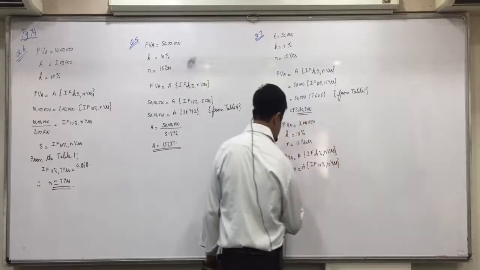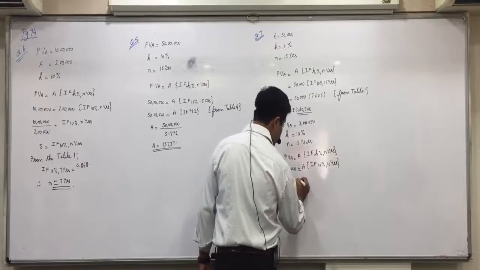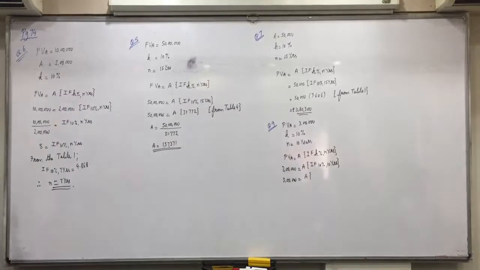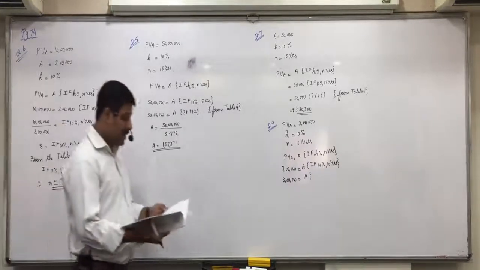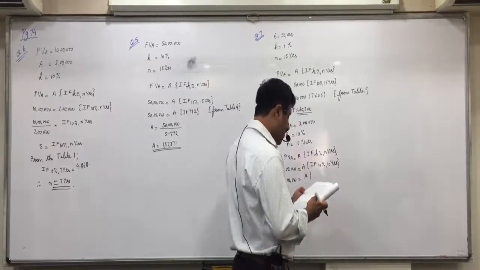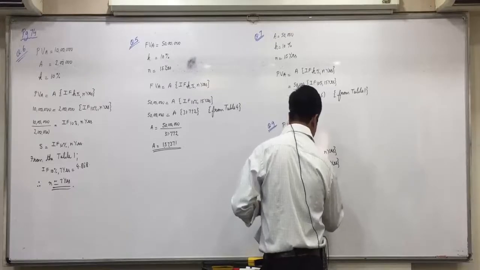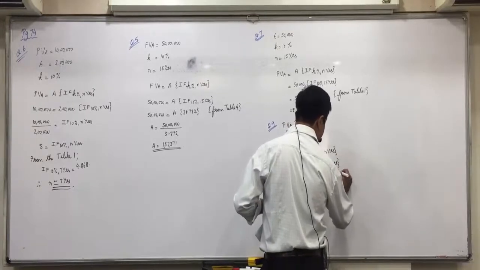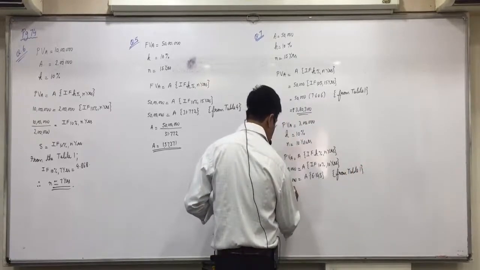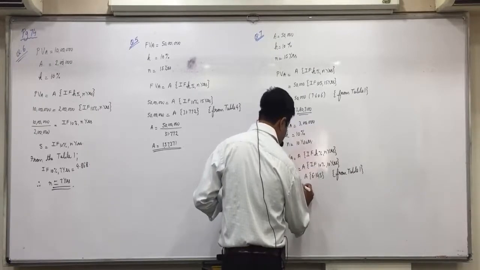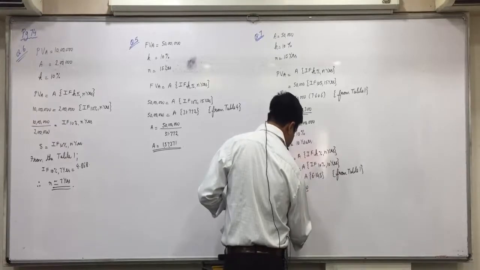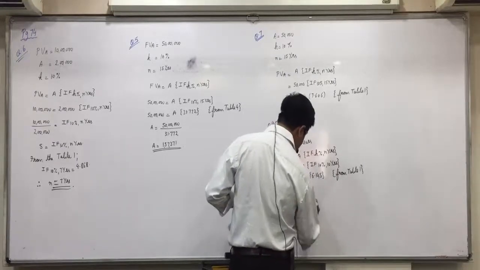3 lakh equals A into 6.145. Which table? Present value of annuity, we will see table 1. All of you see 10% in 10 years in table 1, 6.145. Do you find it? Yes. In bracket, from table 1. So A equals 3 lakhs divided by 6.14548, which is 48,820.